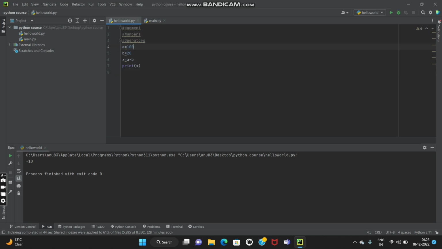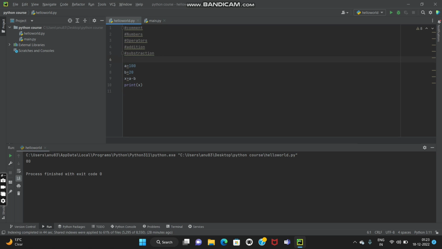You can take any value you want, it's according to your choice, and you can see it will give me the result 80. So a minus b is 80. Now this is a subtraction sign. Let me also write what we have learned. We have learned the addition operator. We have learned subtraction.